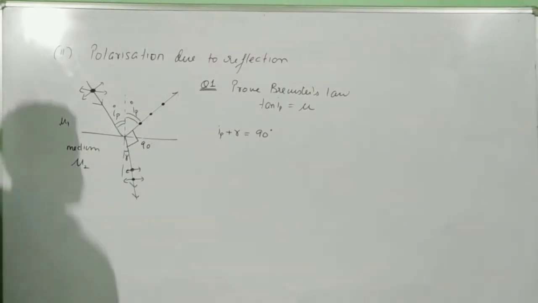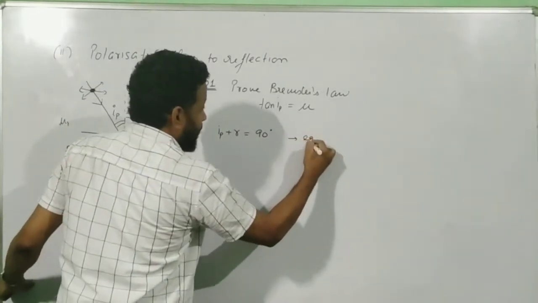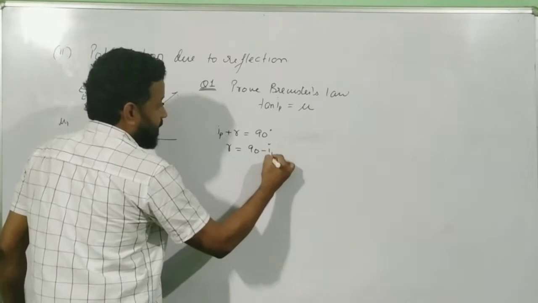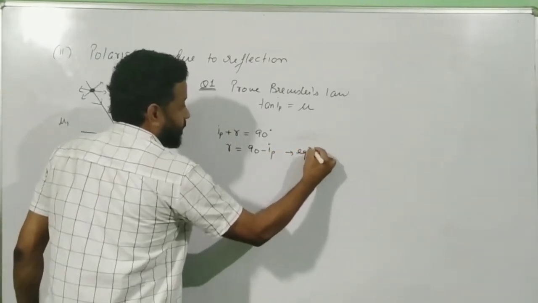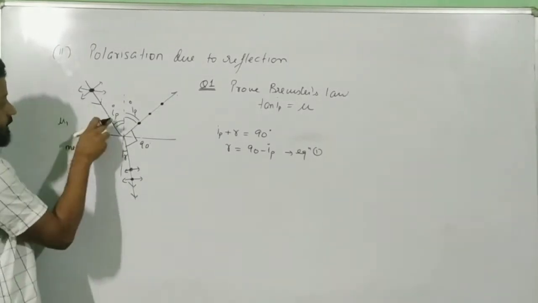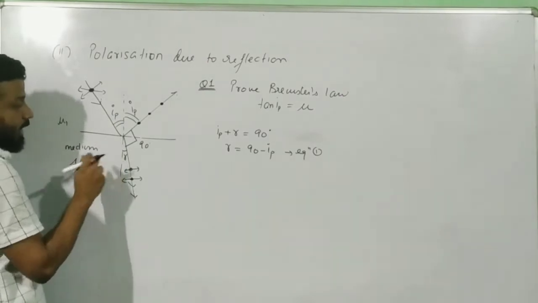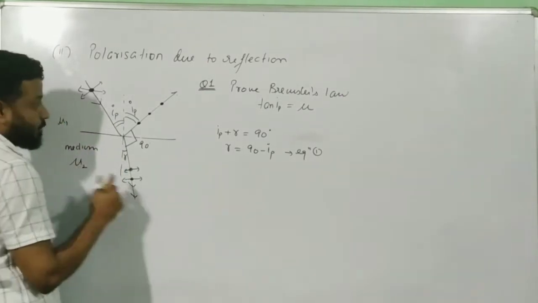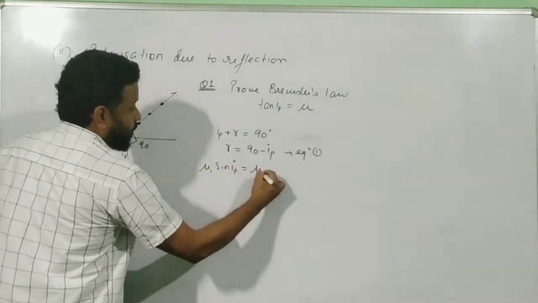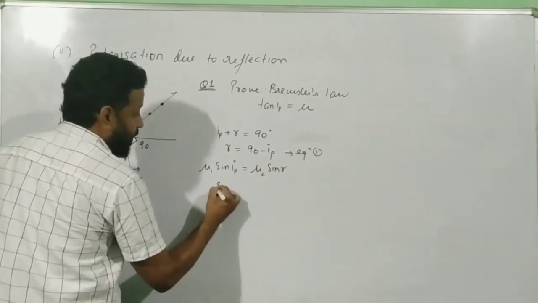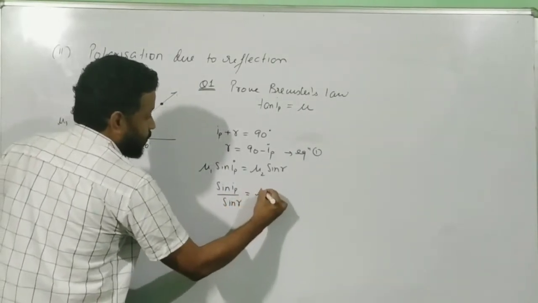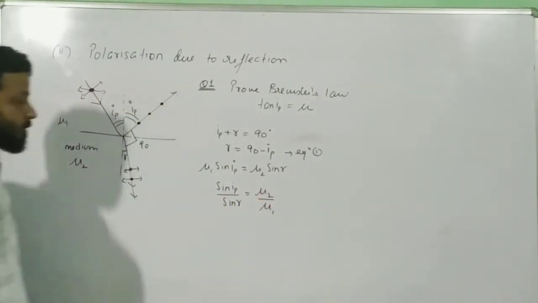Let me call this equation 1. So R is equal to 90 minus IP. Alright. Now using Snell's law. This angle of incidence is IP, angle of reflection is R, and this is refractive index mu1, this is refractive index mu2. So using Snell's law, mu1 times sine IP equals mu2 times sine R. Or simply you can write sine IP divided by sine R is equal to mu2 divided by mu1.